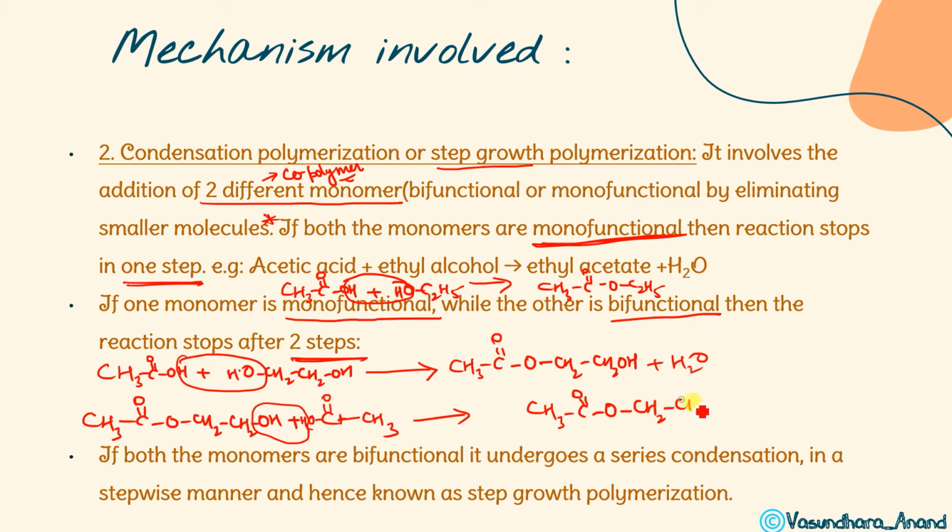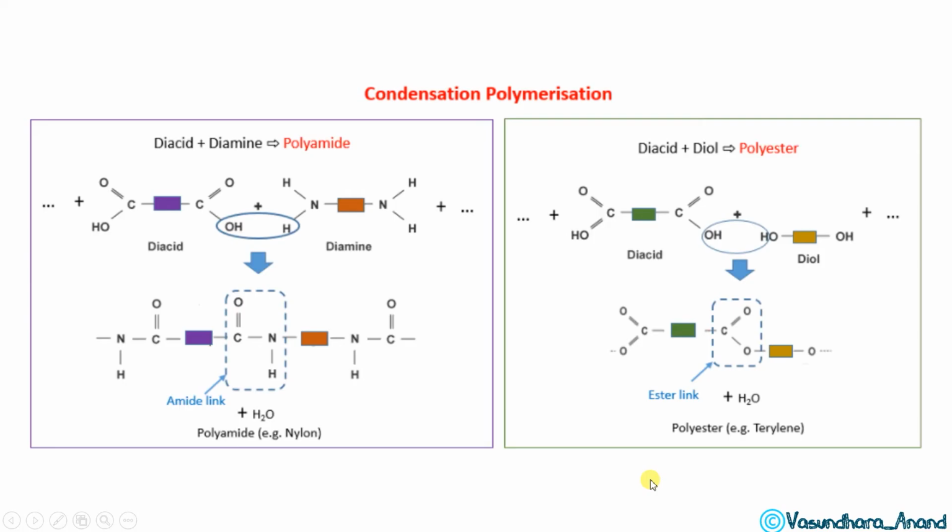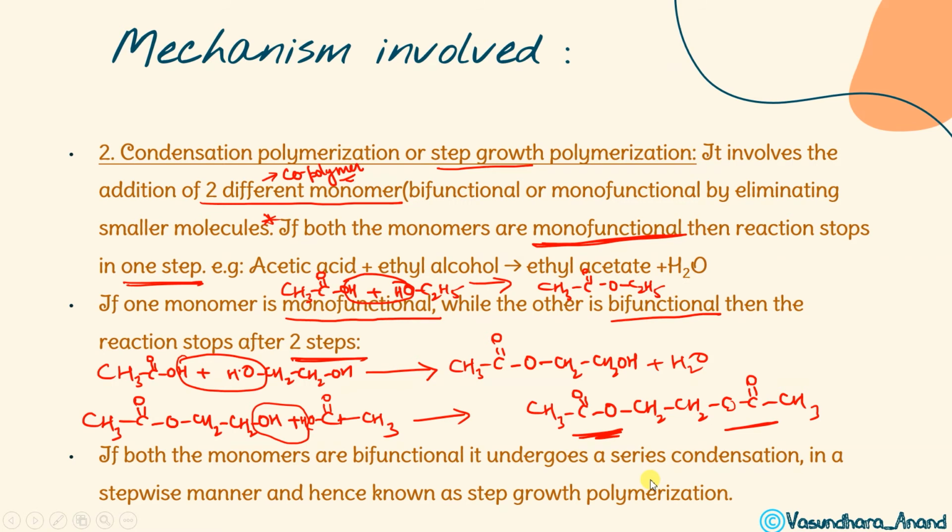You can see a diester will be formed, isn't it? This is O, CO, CH3. So ester functional groups are coming here. Got it? So it ends after two steps. Now it will not react further, because there is nothing left to react in the middle. And if both are bifunctional, it will undergo a series of many reactions, stepwise, and that is also called step growth polymerization. Got it?